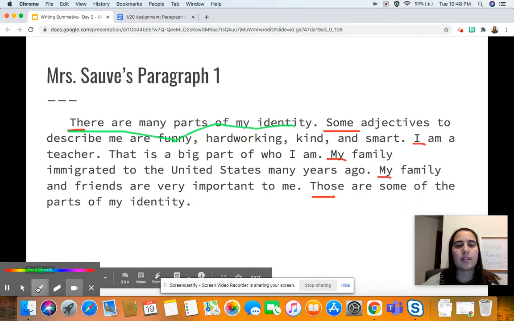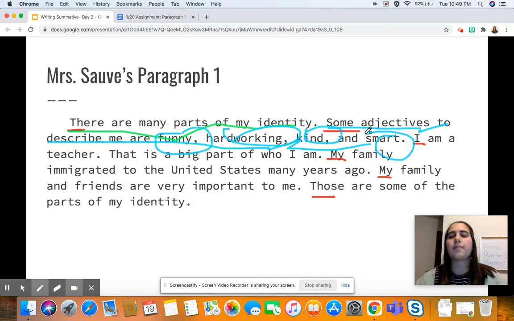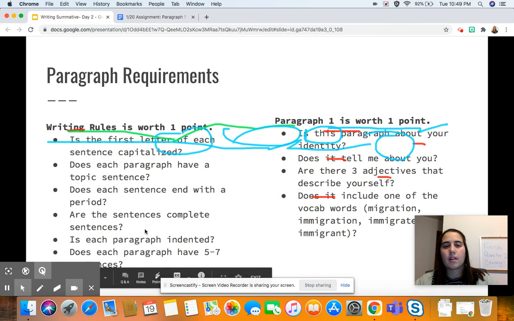So I have the sentence here, let's use blue, that says some adjectives to describe me are funny, hardworking, kind, and smart. So here I actually have 4 adjectives. And now let's look.